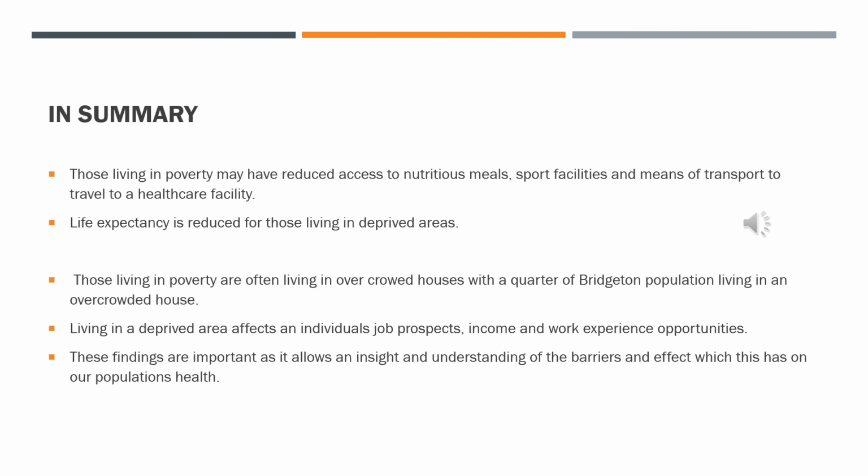Those who live in poverty are often forced to live in overcrowded houses, and we found that a quarter of Bridgeton's population lives in an overcrowded house. Living in a deprived area will affect an individual's chances of gaining work experience, their job prospects, which will then affect their income. This could limit the individual's access to transport, which could provide a roadblock for them accessing healthcare.